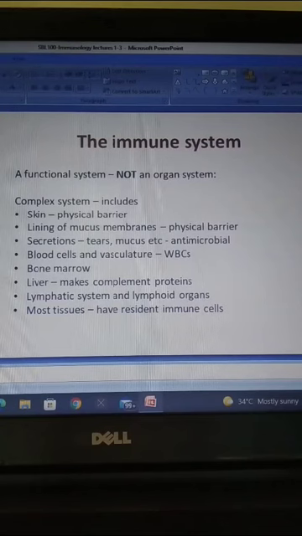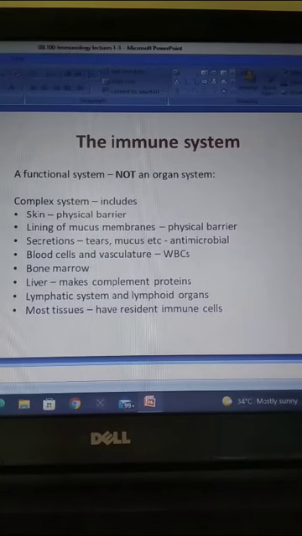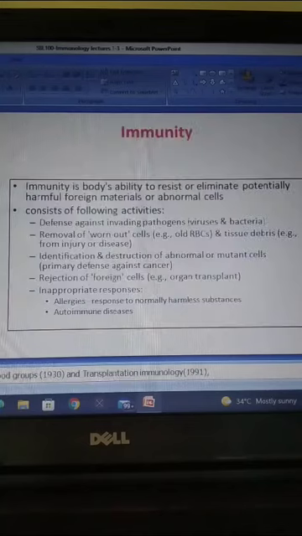What is the immune system? The immune system includes skin, lining of mucous membrane, secretions like tears and mucus, blood cells like WBCs, bone marrow, liver, lymphatic system and organs, and some tissues.